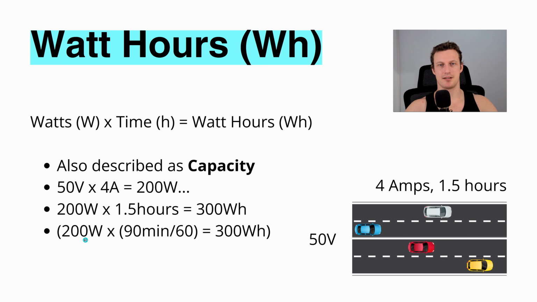Just like the example we had before, sometimes you measure things in minutes. Simply take 90 minutes, divide that by 60, that'll give you 1.5. So it's the same as 1.5 hours, and we'll end up with the same result here.